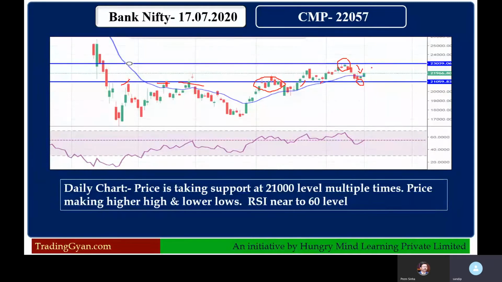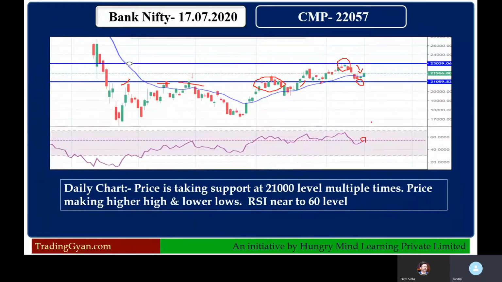So on the daily chart, Nifty is currently at the center point of the 21,000 to 23,000 range. You should keep this in mind when you take any position in Bank Nifty. RSI is approaching the 60 level but does not cross it.